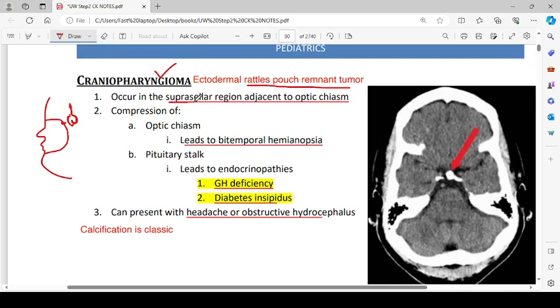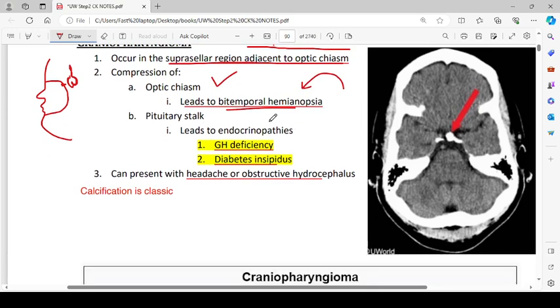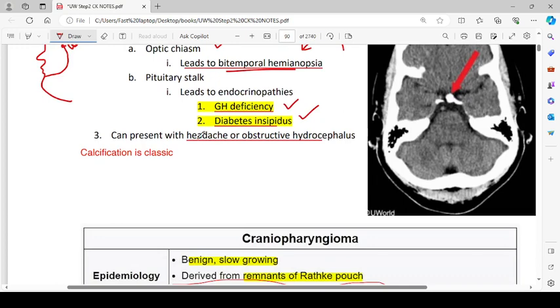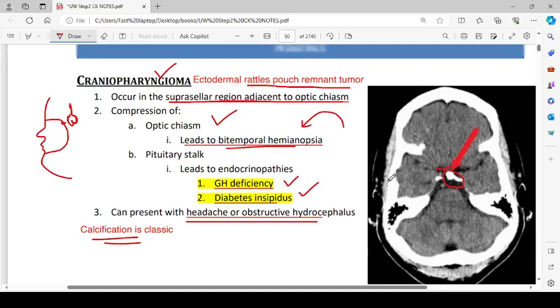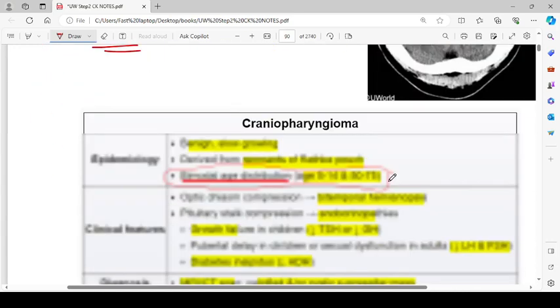It occurs in the suprasellar region adjacent to the optic chiasm. Compression of optic chiasm leads to bitemporal hemianopsia. It is a very characteristic lesion. Pituitary stalk involvement leads to endocrinopathies, which will present as growth hormone deficiency and diabetes insipidus. It can present with headache or obstructive hydrocephalus. Calcification is classic, as you can see in this picture, that this very white lesion is a calcified craniopharyngioma.